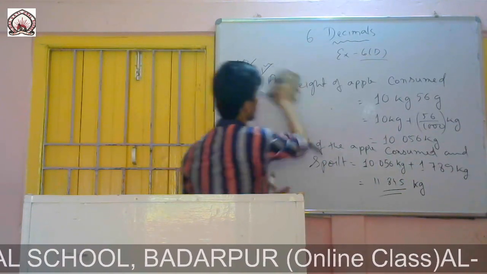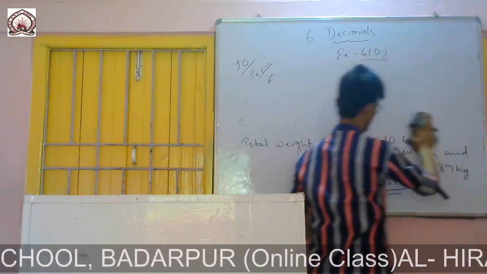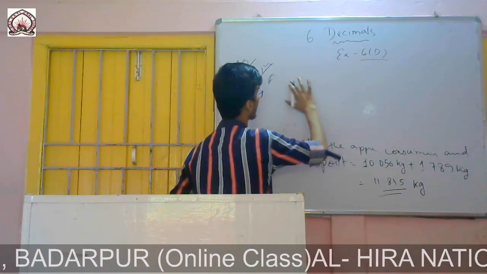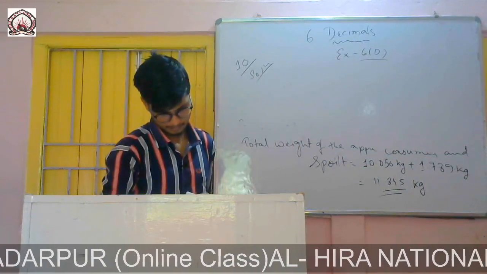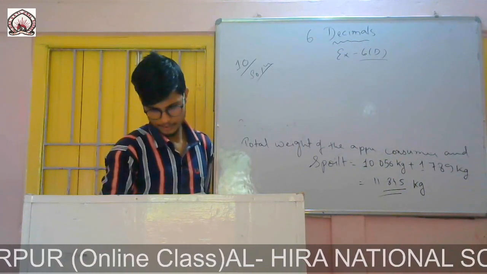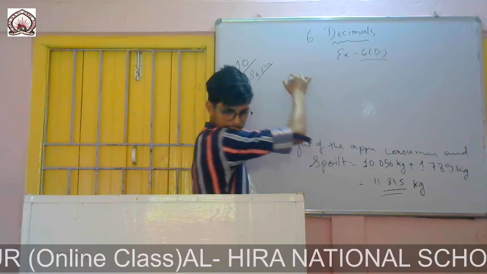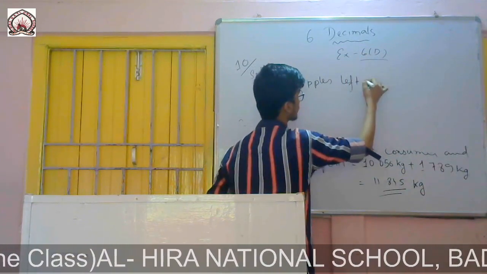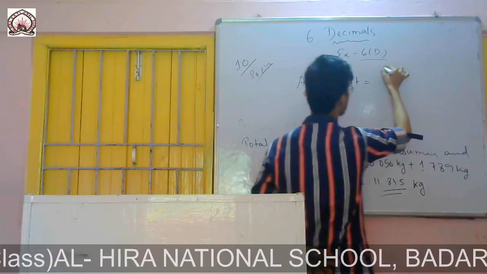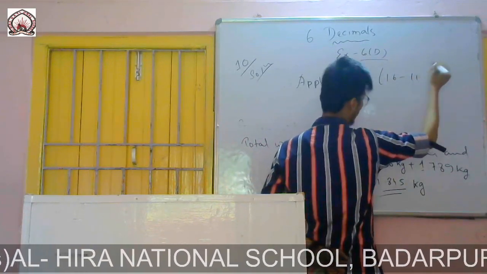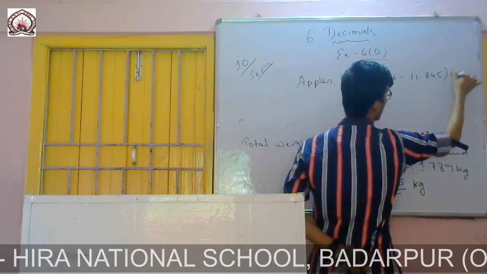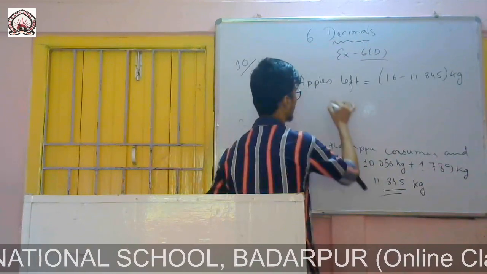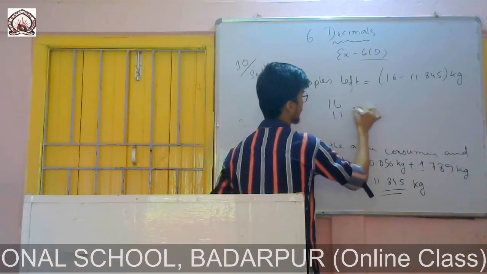Therefore, the question is how much apples are left. So you write, apples left equals total kg, which was 16, minus 11.845 kg. So from 16 I'll subtract 11.845.